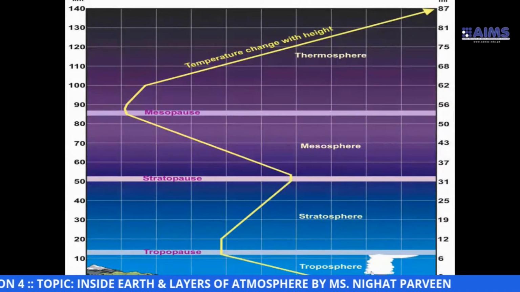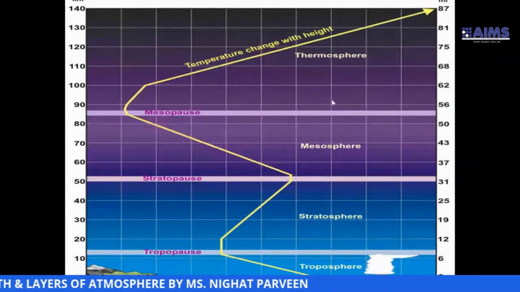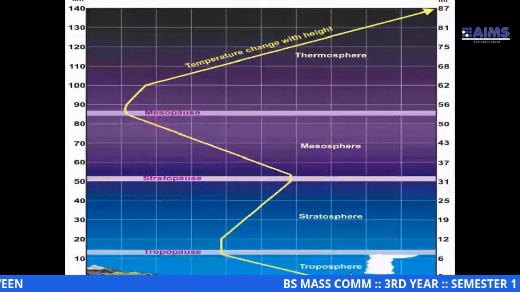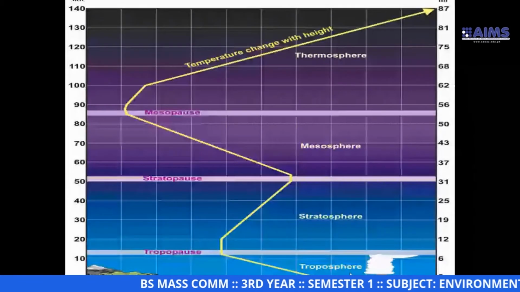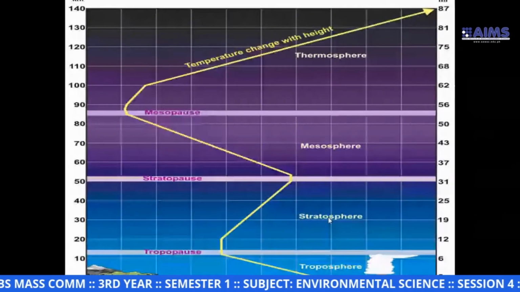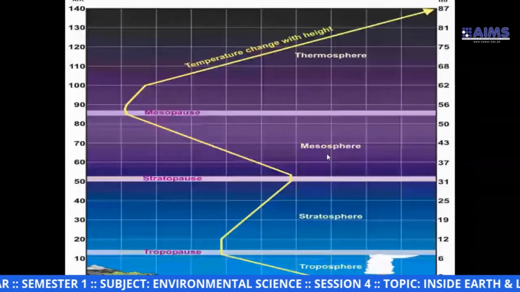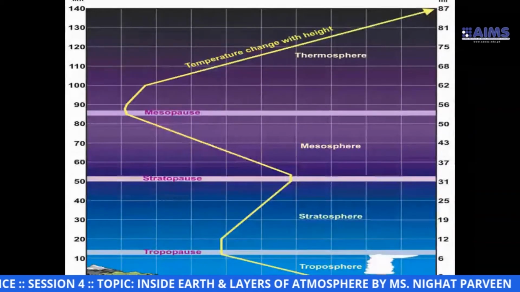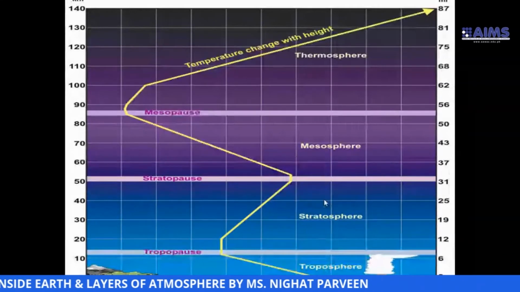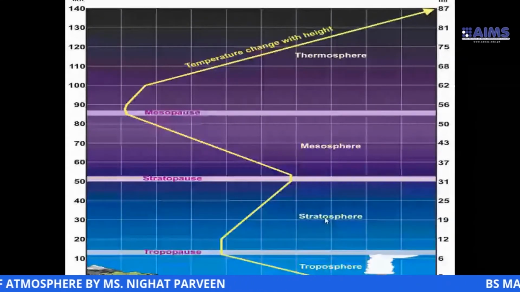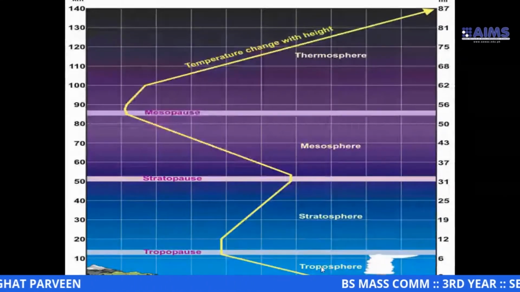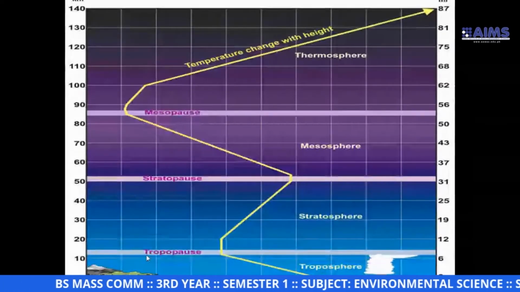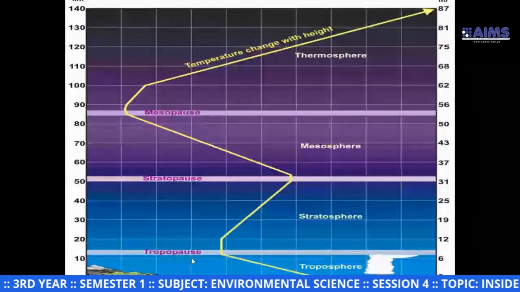See the diagram, there are four spheres in the atmosphere. The bottom one is called troposphere, then stratosphere, then mesosphere, and lastly thermosphere. Troposphere and stratosphere are separated by a boundary layer, which we named tropopause.